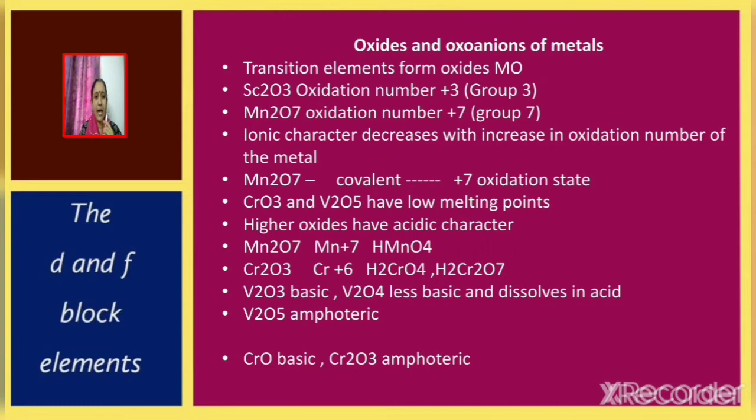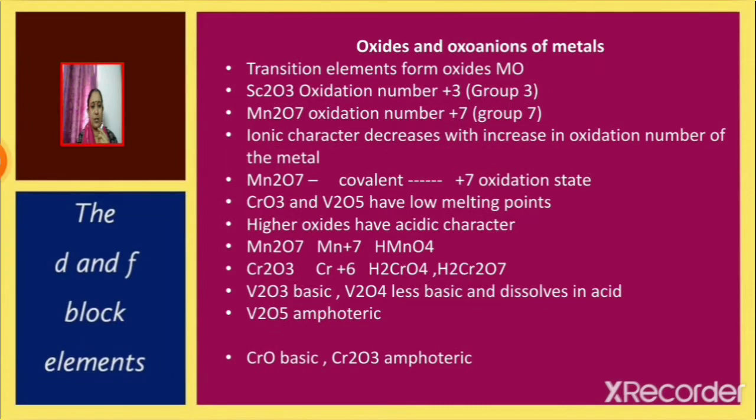Higher oxides have acidic character. For example, consider Mn2O7. In this oxide, manganese exhibits higher oxidation state of +7 and hence it is acidic in nature. Mn2O7 forms permanganic acid HMnO4. Another example, consider CrO3. The oxidation state of chromium is +6, so it is in a higher oxidation state and CrO3 forms chromic acid and dichromic acid H2Cr2O7.